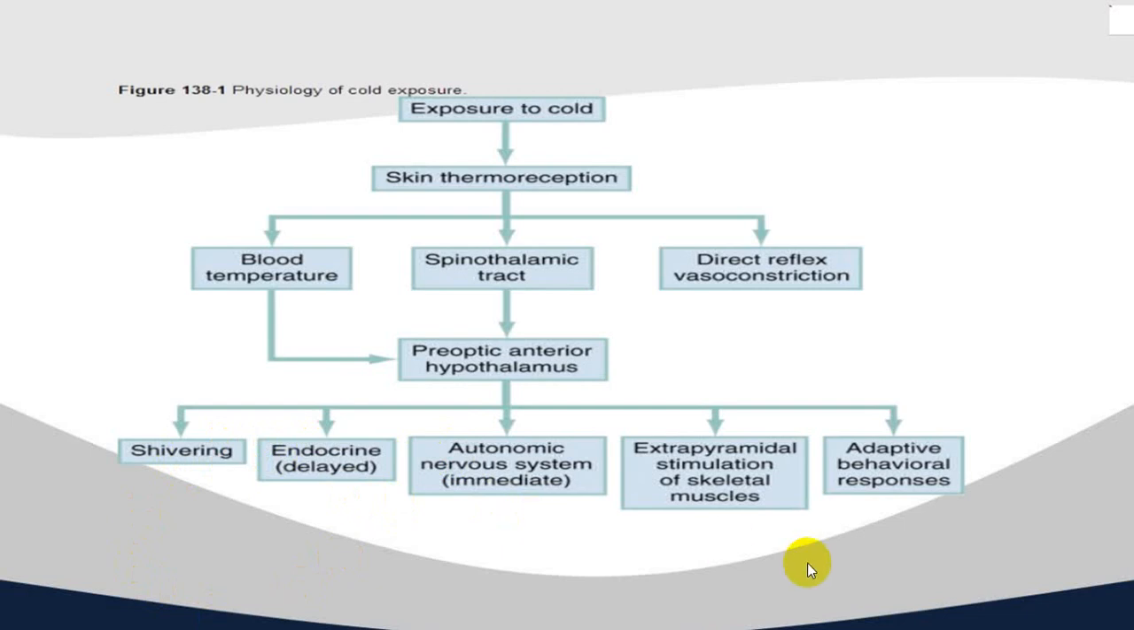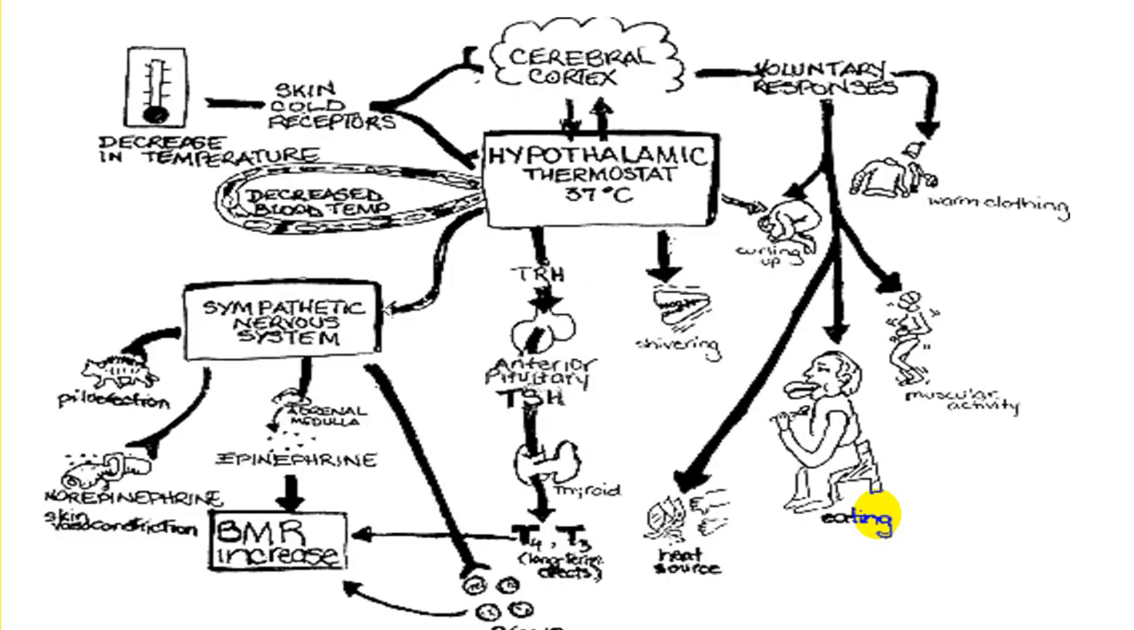There will also be the extrapyramidal system which will stimulate the skeletal muscle, and you will have an adaptive behavioral response. All this will try to preserve heat. So this is a hypothalamic center.